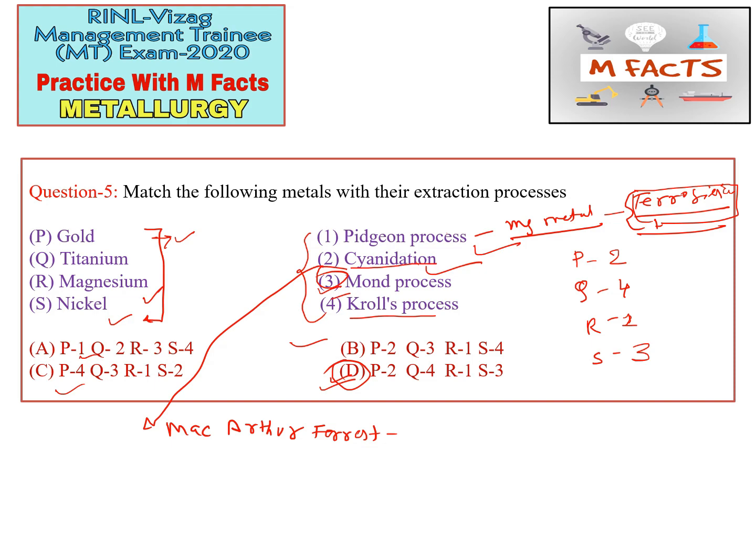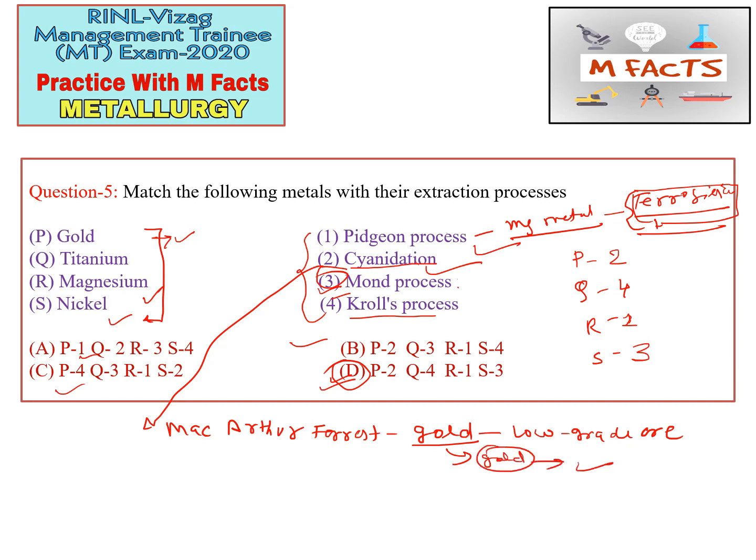This is a hydrometallurgical technique for extracting gold. We can extract gold from a low grade ore. This is the most commonly used leaching process for gold. So the cyanidation process is used for the extraction of gold.